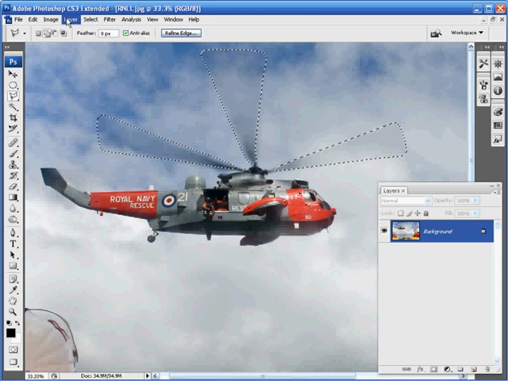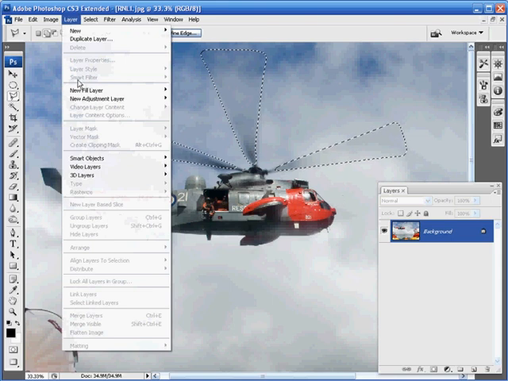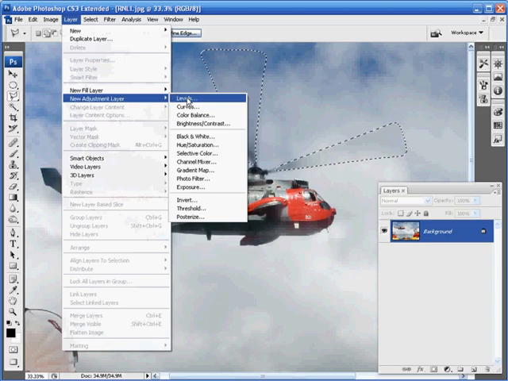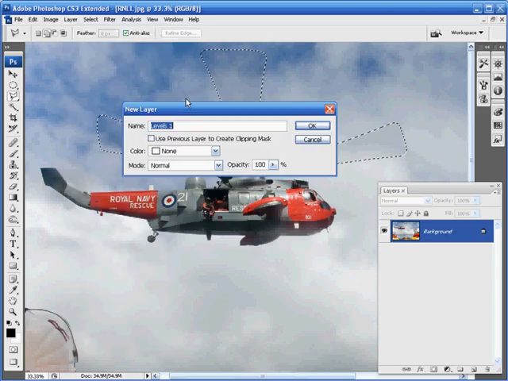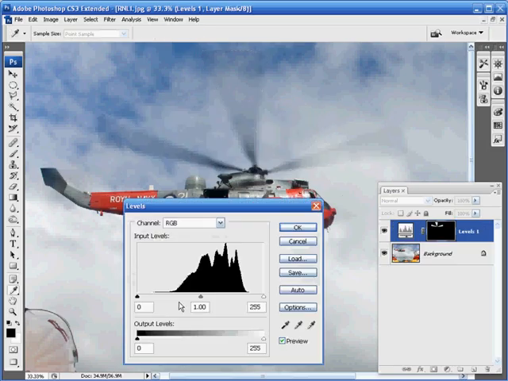Move up to Layer in the menu bar, and then scroll down to New Adjustment Layer, and then click on Levels. When this New Layer dialog box pops up, just hit OK. Once inside the levels, drag the shadow slider right to a value of around 50, and then once you've done that, just take hold of the highlight slider and drag this left to a value of around 236. Once you're happy with your levels adjustment, move up and hit OK.